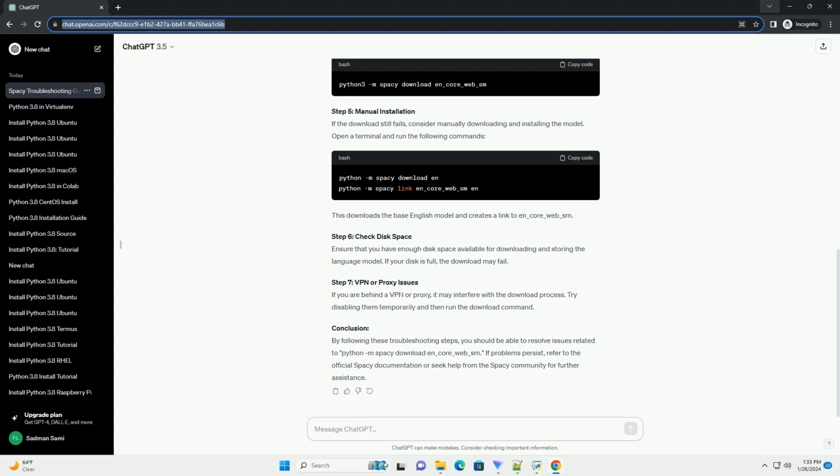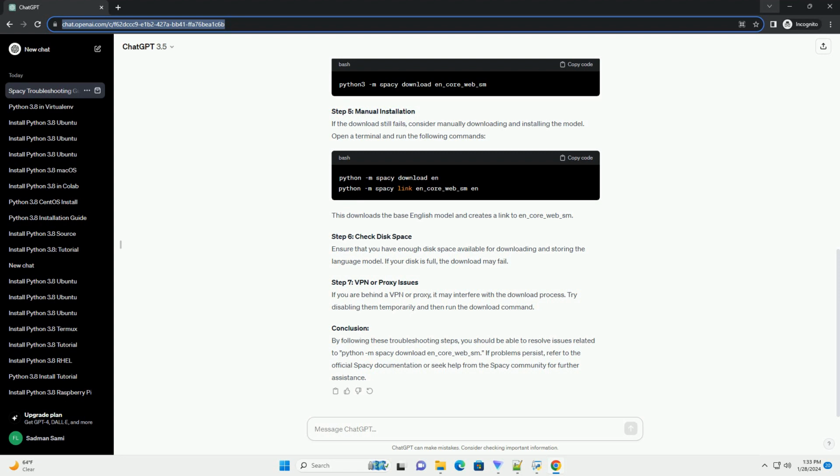Instead of relying on Python code, try using the spaCy command line interface to download the model. Open a terminal and execute the following command. This will download the en_core_web_sm model directly from the command line.